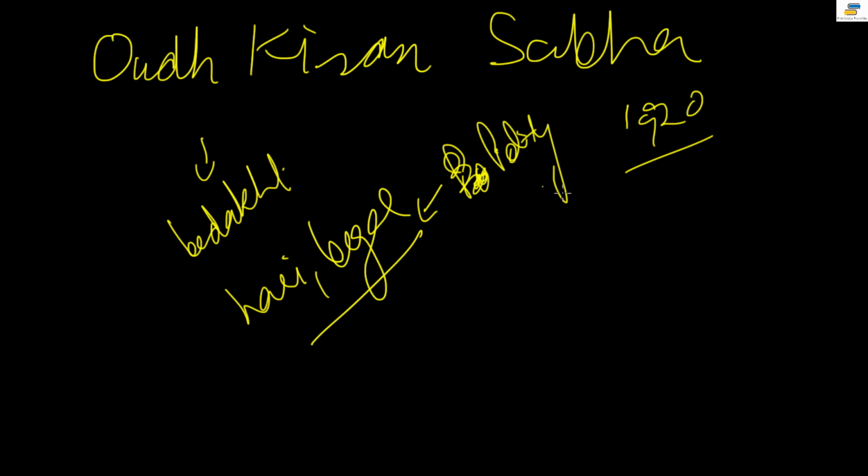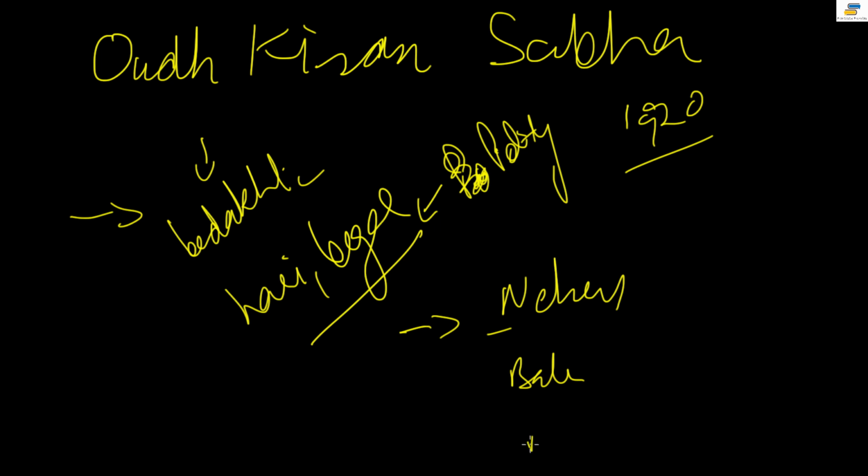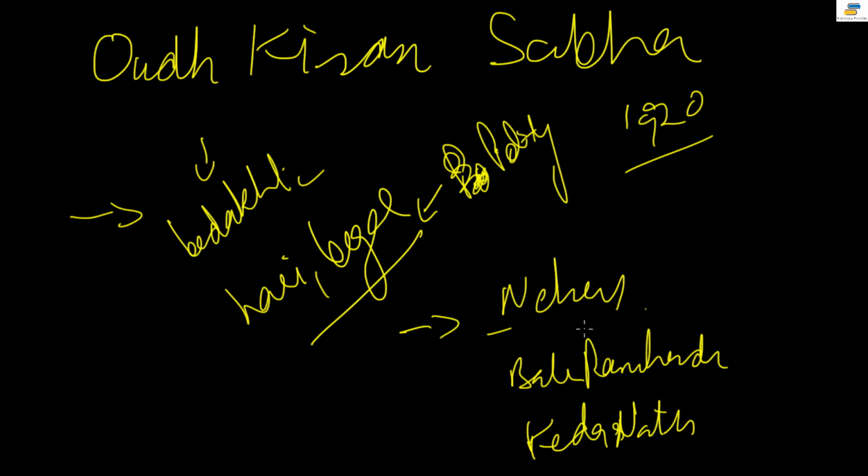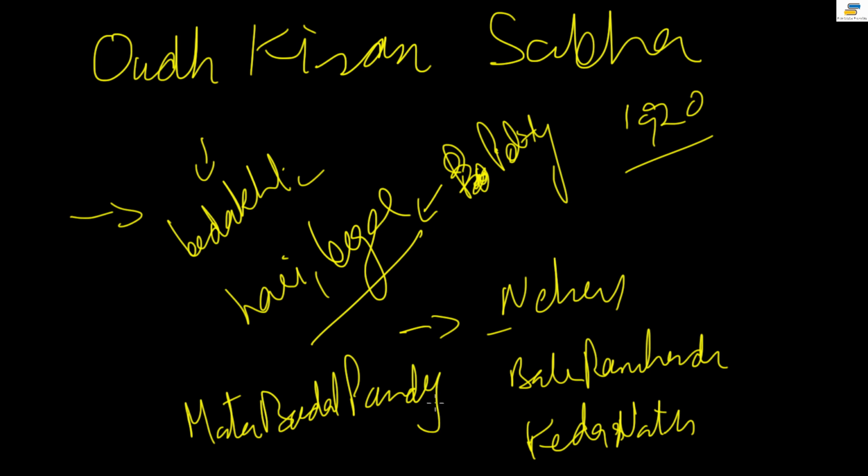Anyway, the important leaders overall in this movement, if I have to sum it up, were Nehru. It wasn't exactly the Oudh Kisan Sabha. All of them said we should not do Bedakhli, Hari and Begar and all that. So there is Nehru, there is Baba Ramchandra, there is Kedarnath. Baba Ramchandra is there, Ram was there, so how can Shiv be far? So Kedarnath, that is Shiv, he also comes. And Mata Badal Pandey also comes, right?